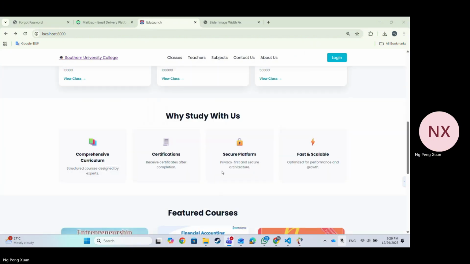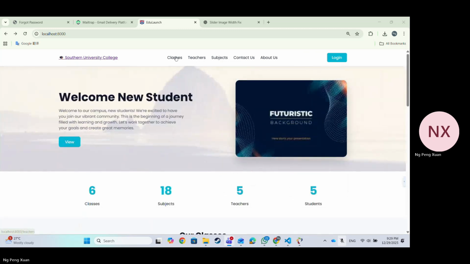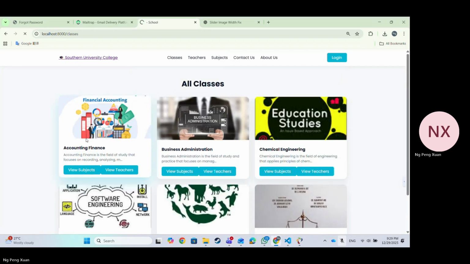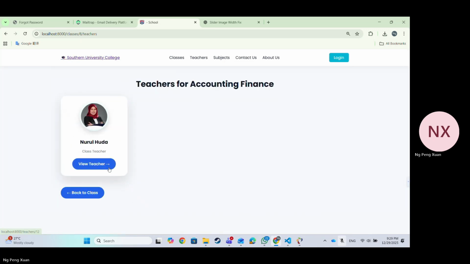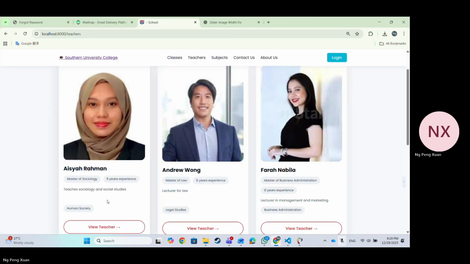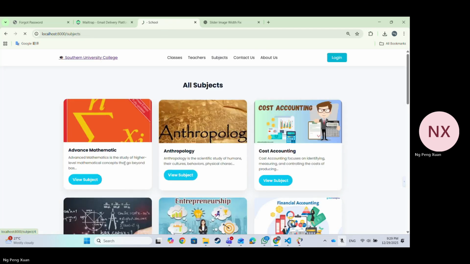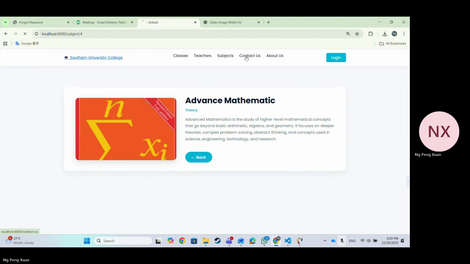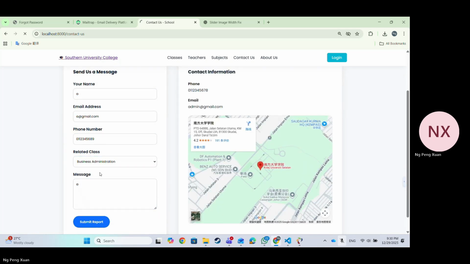Here is my automated grading system. This page is the home page. It contains 5 modules. First is class. It can view the subject and teacher assigned to the class. Second, we can see the teacher information on the teacher side. Third module is subject. We can view the subject information. Fourth is contact. We can send a report to the admin. It also will automatically send a report to the user.